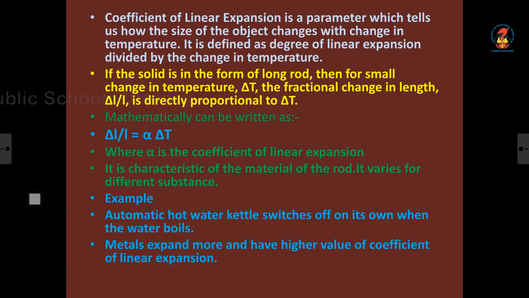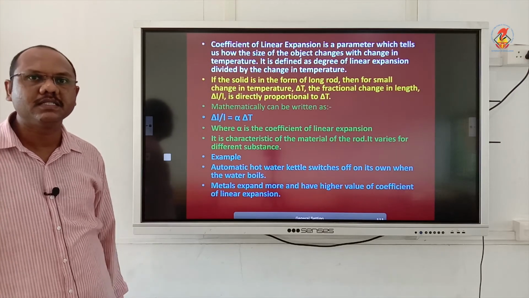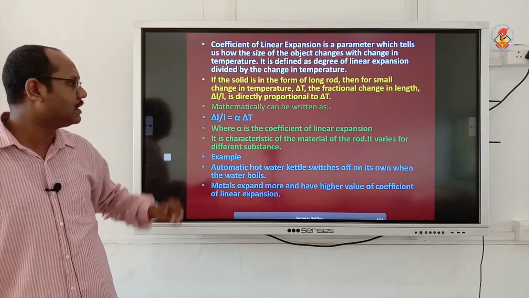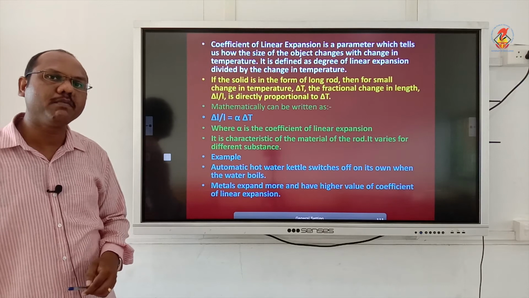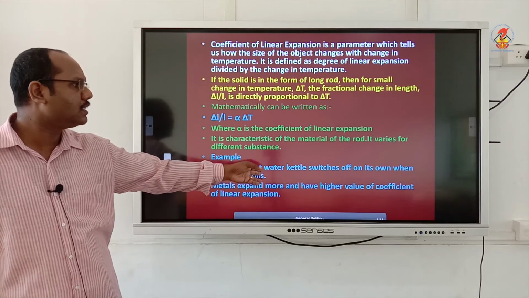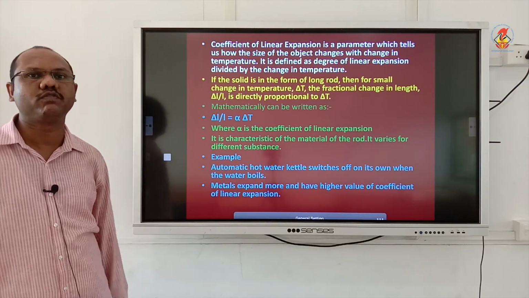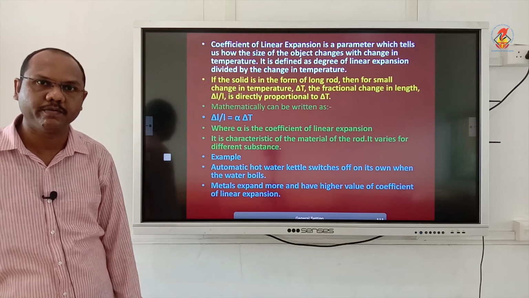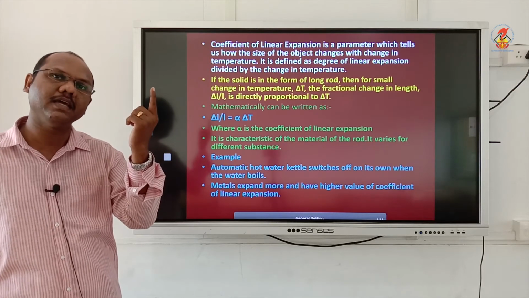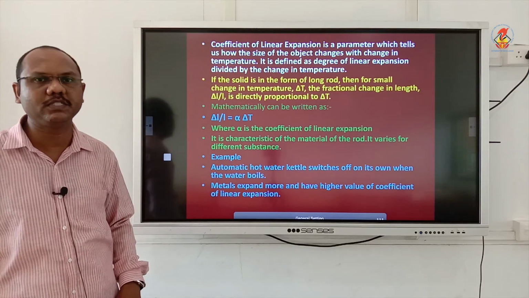Okay, now listen, the examples for coefficient of linear expansion. Automatic hot water kettle switches off on its own when the water boils. Why does that happen? It is due to thermal expansion. There is a metal. So when the water boils, that metal gets heated up and the metal will expand. And when the metal expands, the switch is off. The switch will turn automatically off. Just a small metal is placed in that switch. The metal will expand, which makes the switch off.